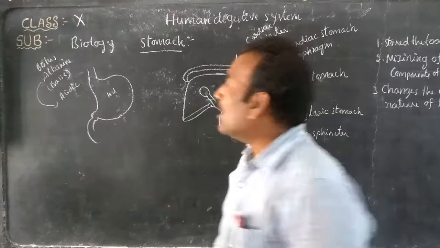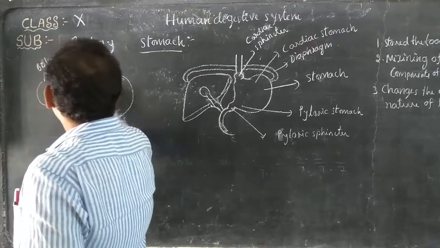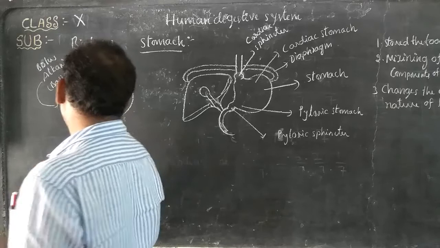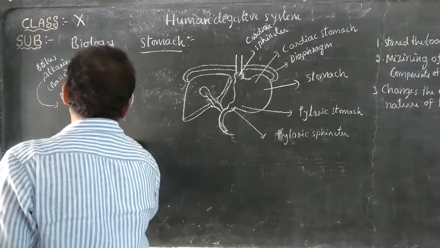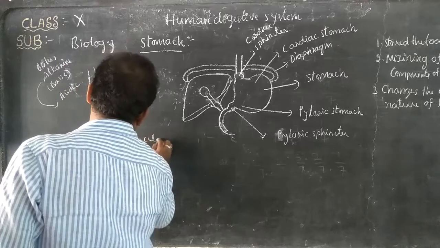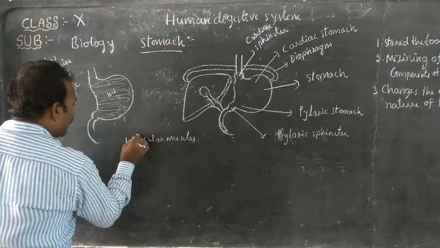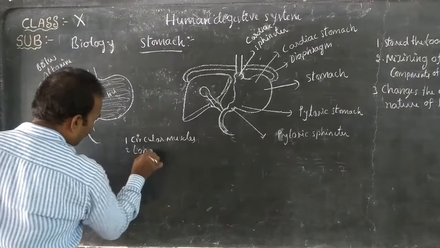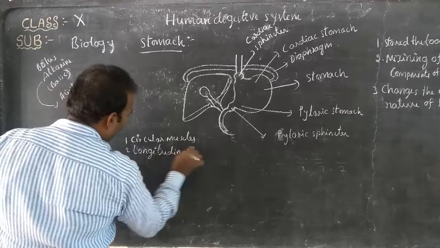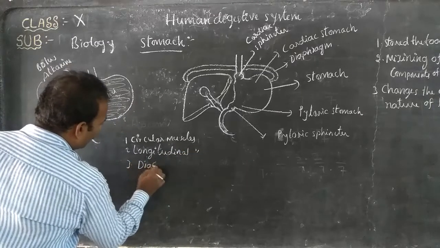It is a muscular structure made with muscles. Look here. In the wall of the stomach, three types of muscle cells are there. They are circular muscles, longitudinal muscles, and the third one is the diagonal muscles.